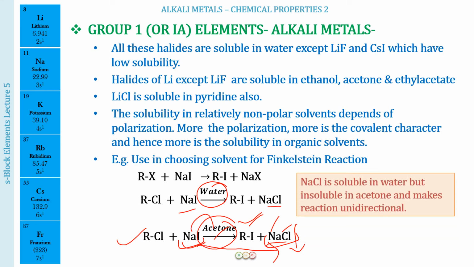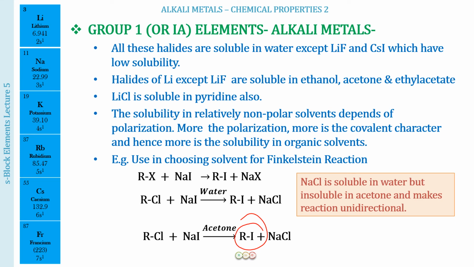All right, so NaCl is soluble in water, but insoluble in acetone, which will make the reaction unidirectional. So by understanding the solubility of these compounds, we were able to choose which solvent out of water and acetone is going to be helpful for more production of RI. This can be one of the questions for you people in JEE Advanced.